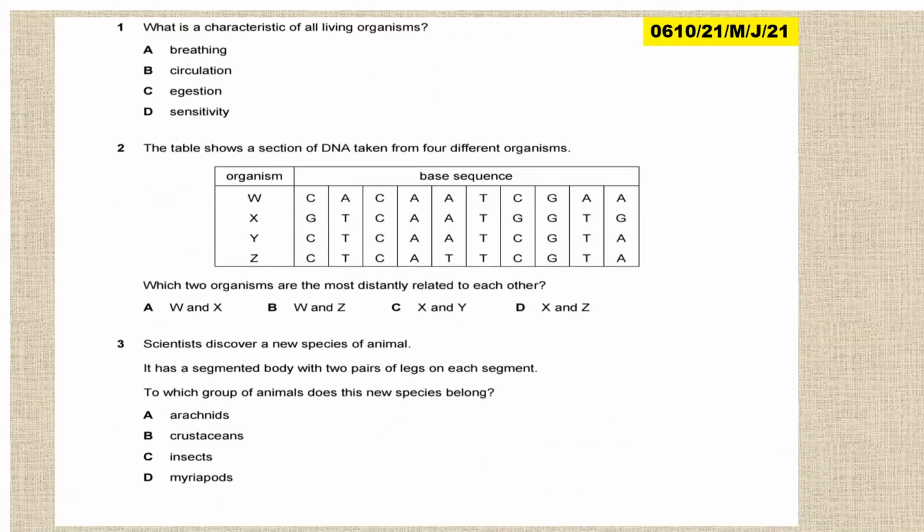What is the characteristic of all living organisms? Not breathing, not circulation, not digestion, but sensitivity. Now this one I've answered where I was comparing base sequences. So this one you are going to compare base sequences. The table shows a section of DNA taken from 4 different organisms. As you can see, organism, base sequence. Which 2 organisms are most distantly related to each other? So those that are not close in terms of base sequence. So you compare them and answer this question.